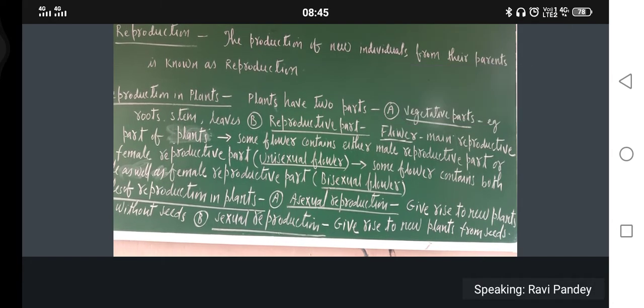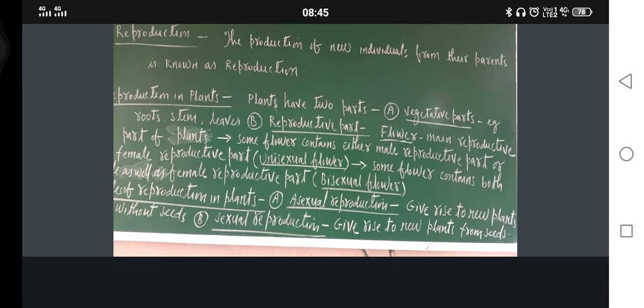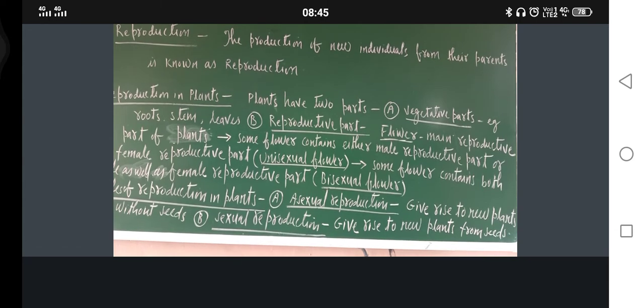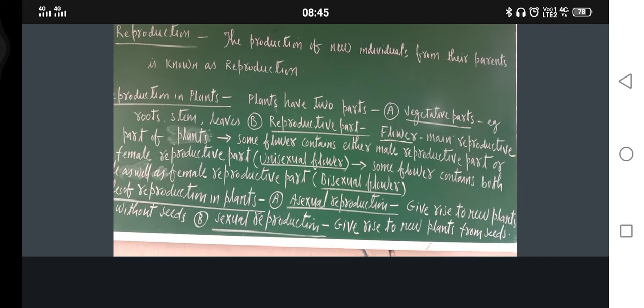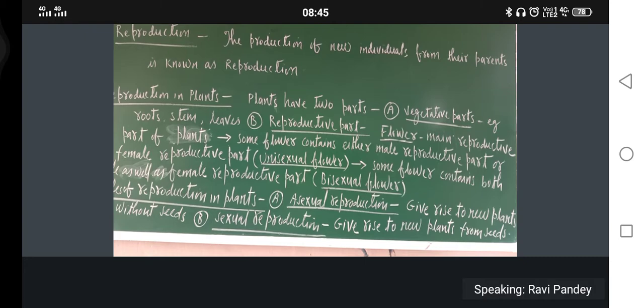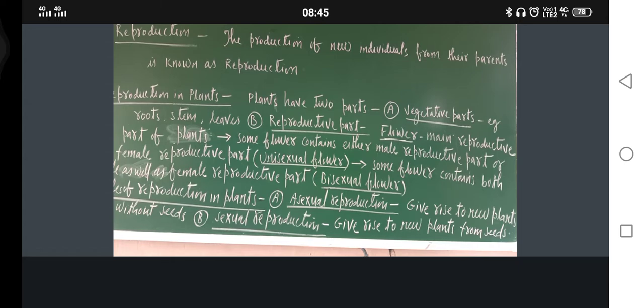So basically in plants there are two modes of reproduction. Asexual reproduction, where a plant gives rise to new plants without seeds. Sexual reproduction means giving rise to new plants from seeds. So always remember, plants can reproduce through vegetative parts as well as reproductive parts.